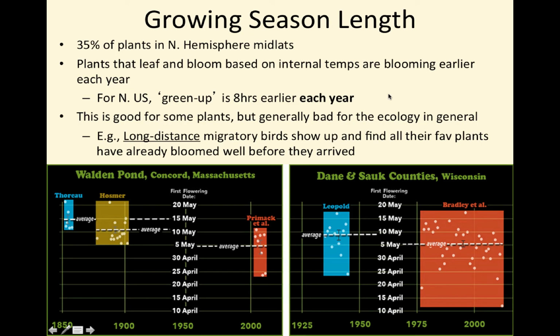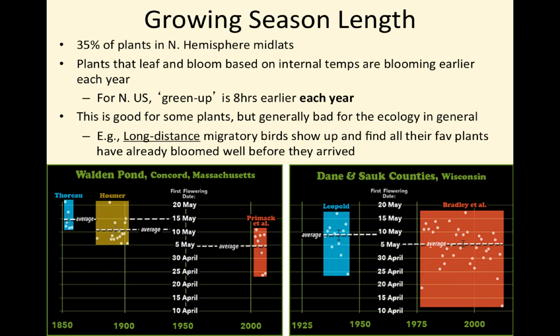Growing season length. 35% of plants are in the northern hemisphere midlats, so that's why I'm focusing on this part here. Plants that leaf and bloom based on internal temperatures are blooming earlier each year. Of course, this makes sense as the temperature increases. For the northern US, the green up is about 8 hours earlier each year.